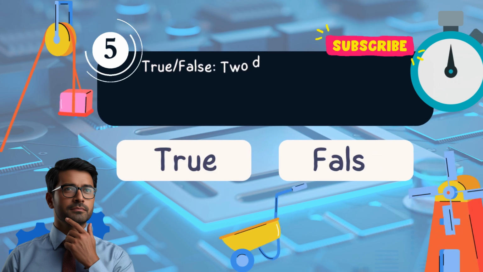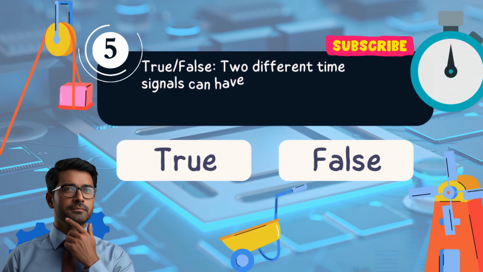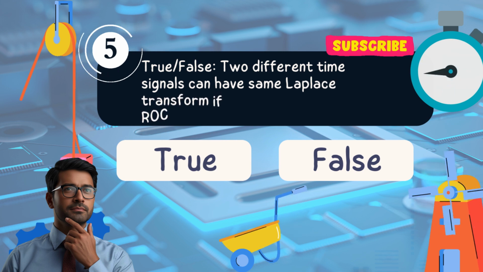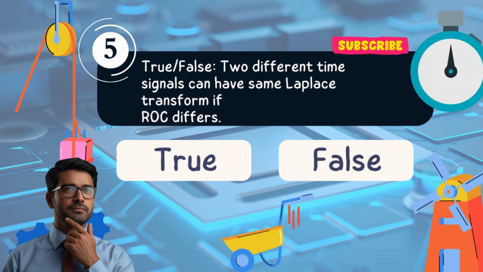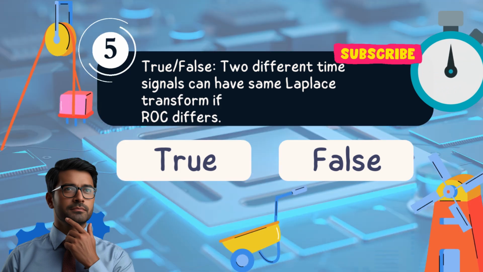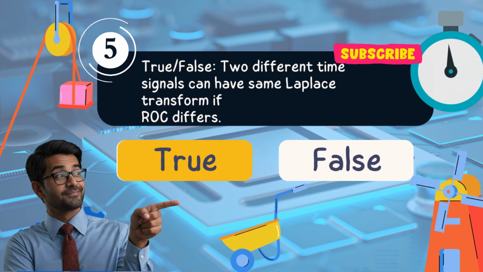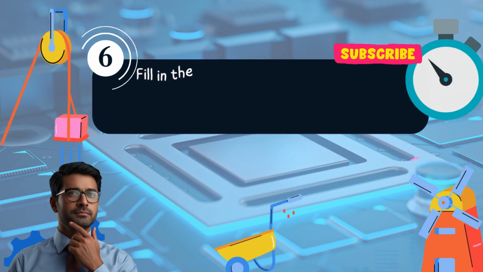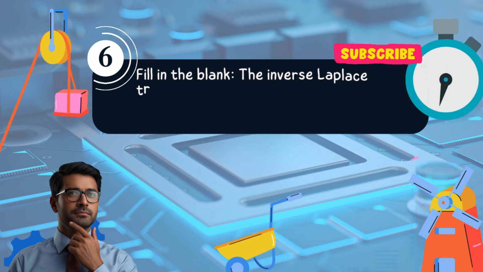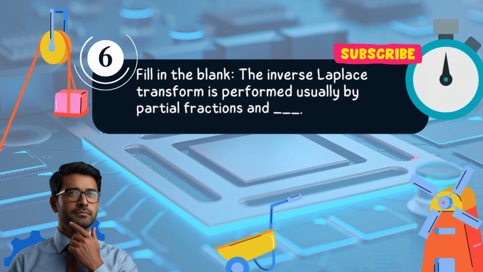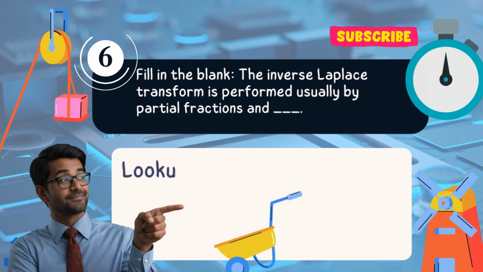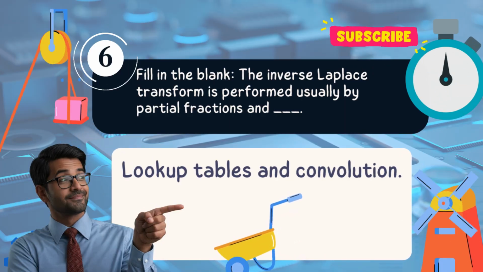Question 5. True or false? Two different time signals can have the same Laplace transform if the ROC differs. a. True. b. False. Answer: a. True. Question 6. Fill in the blank. The inverse Laplace transform is usually performed by partial fractions and dash. Answer: lookup tables and convolution.